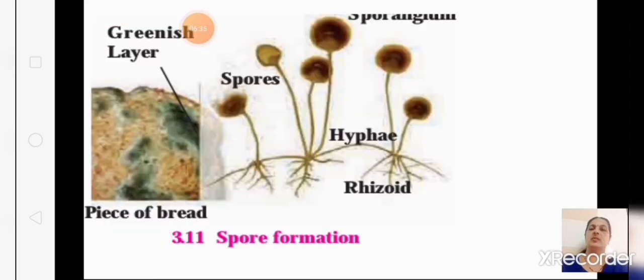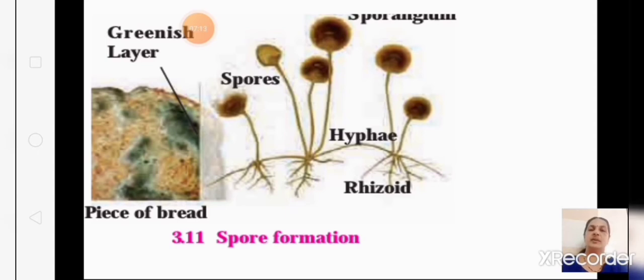And the last one we learned was spore formation. Spore formation, this we have learned long back itself. When you take a piece of bread or chapati and keep it moist and closed, you will see fungus. Reproduction takes place inside that, and the spores are formed inside the sporangium, and when there are favorable conditions, they will burst open and the spores are released, and a new fungal colony is formed.